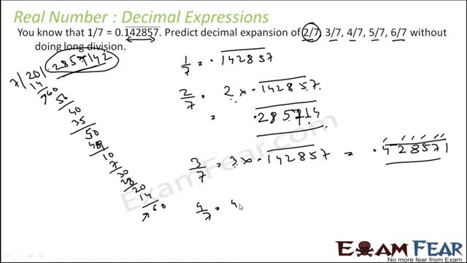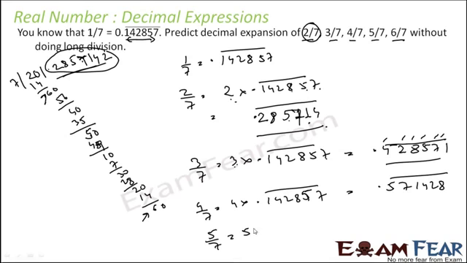Similarly, I can write 4 by 7 as nothing but 4 into 0.142857 with a bar. So you solve this, you can easily get 0.571428. Similarly, 5 by 7 will be 5 into this value, because this value is 1 by 7.